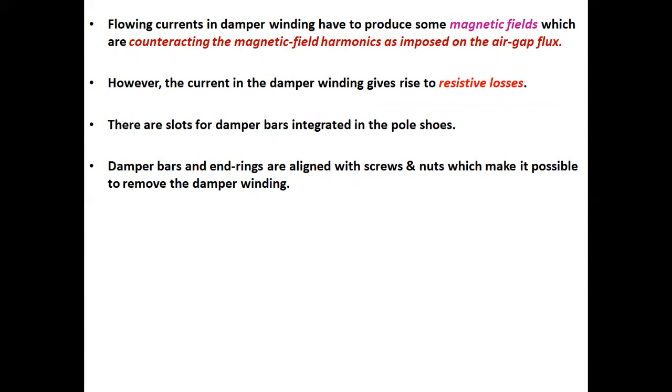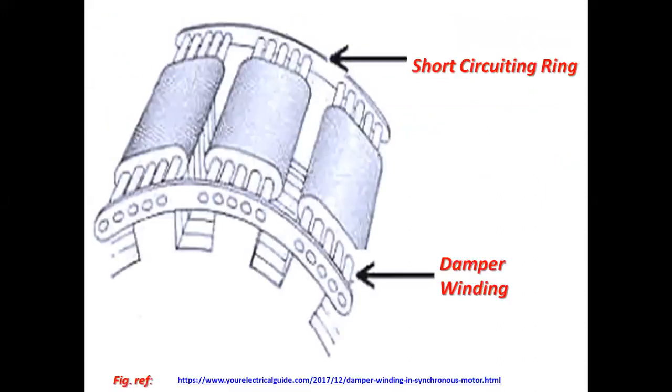There are slots for damper bars integrated in the pole shoes. Damper bars and end rings are aligned with screws and nuts which make it possible to remove the damper winding. Diagram: that is the short circuiting ring, damper windings, etc.